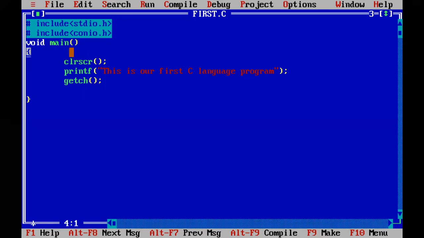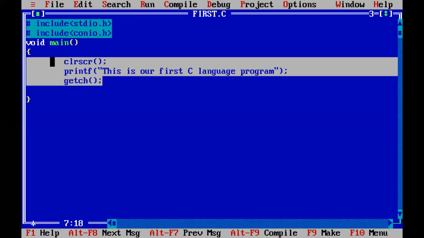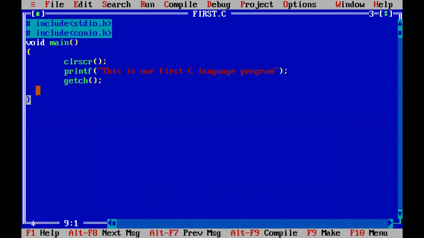It means that in this function we will write all of these lines of code. This is a line of code within the main function. So the main function is from here to here. Its scope is from the left brace to the right brace. Anything we write inside the left and right brace in the main function will be read by the compiler. The next line is clear screen.